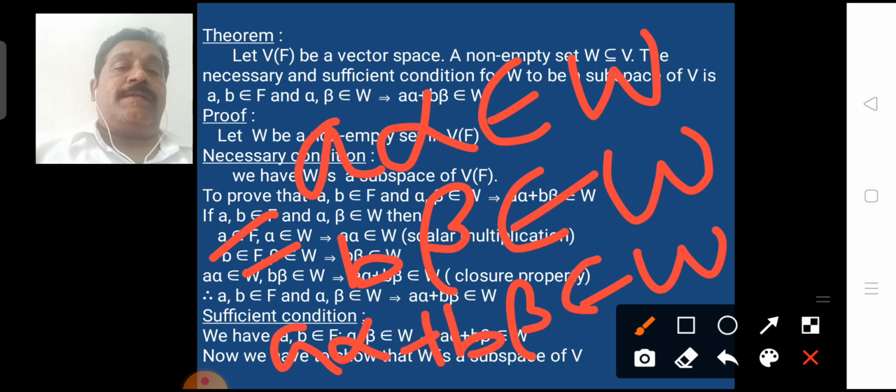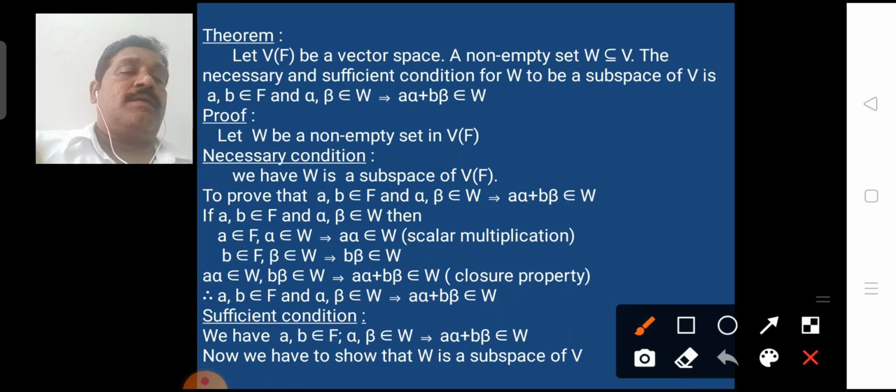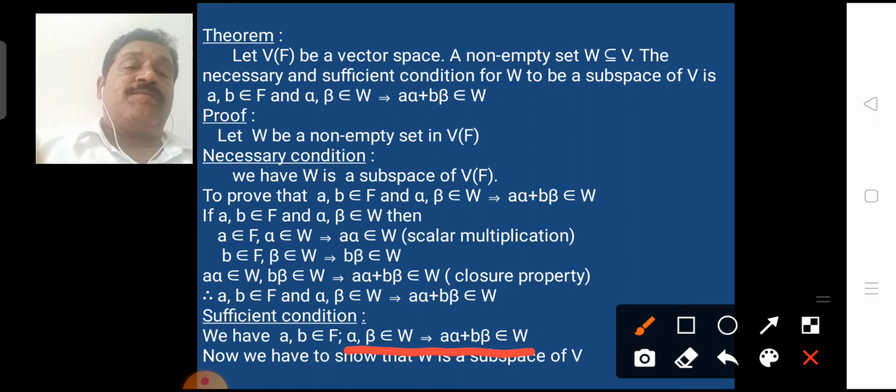Then assume the sufficient condition, that is, a, b belongs to F and a alpha + b beta belongs to W. Now we have to prove that W is a subspace, that is, W is a vector space, and we have to verify the three main properties of vector space.